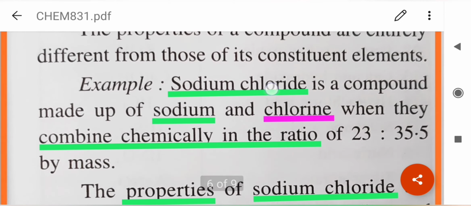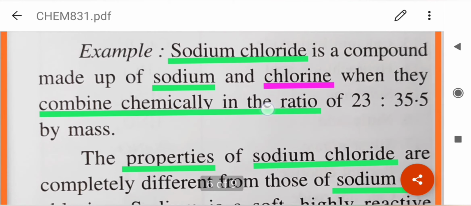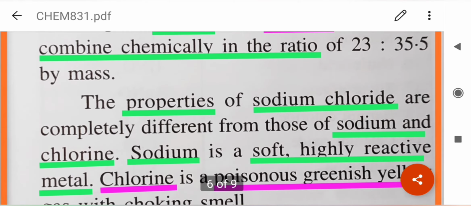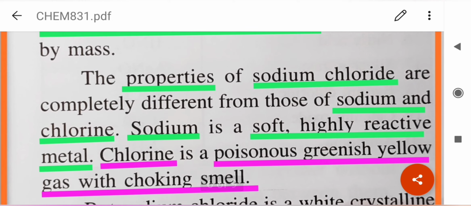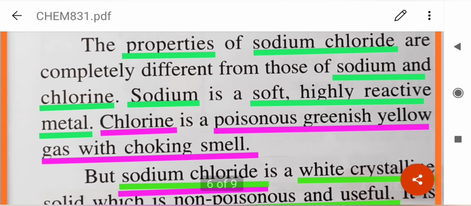For example, sodium chloride. It's a compound, it is made up of sodium and chlorine, which are combined chemically in the ratio of 23:35.5 by mass. The properties of sodium chloride are completely different from those of sodium and chlorine. Sodium is a soft, highly reactive metal.